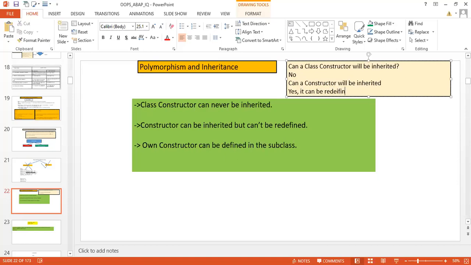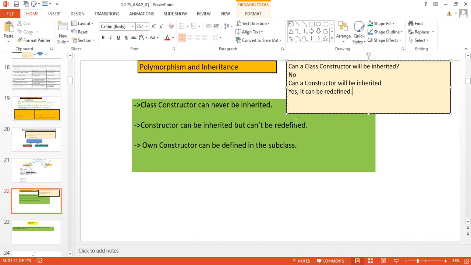Now another question: when you are going to redefine a constructor in a subclass, do you have to use the super keyword? That means, do you have to call your super class constructor? This is a very frequently asked and very important question.